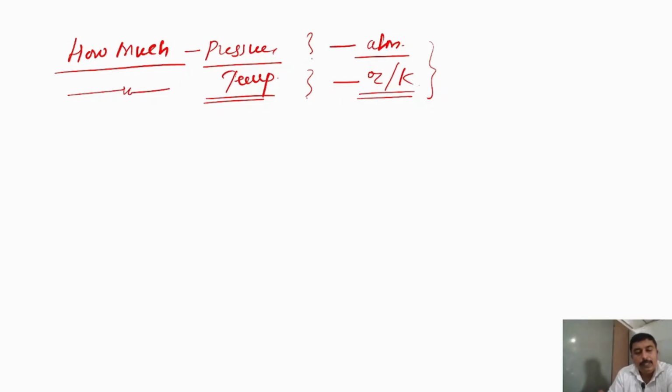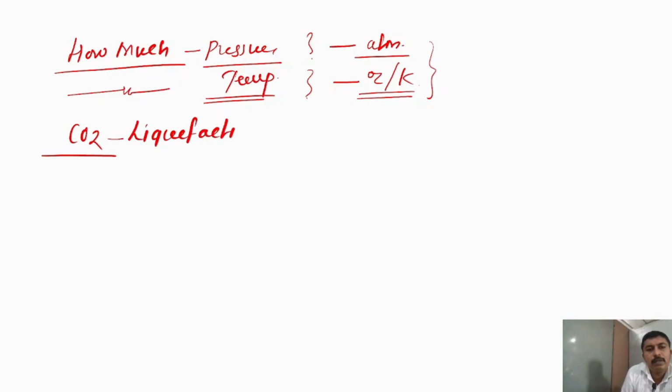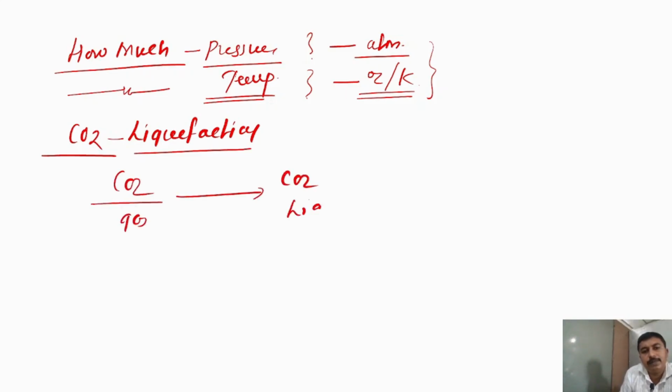Suppose the temperature and pressure conditions required for liquefaction of carbon dioxide. Suppose we have to convert carbon dioxide gas, CO2 gas, to carbon dioxide liquid, how much pressure is required? The temperature is 304 Kelvin and pressure is 72.9 atmospheric pressure.